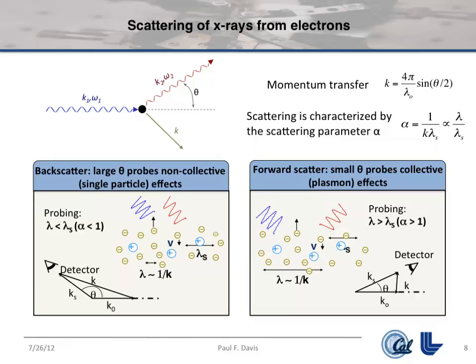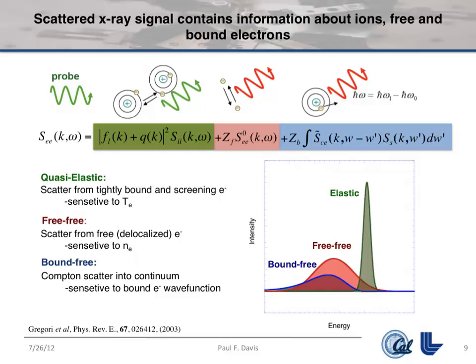And in the other limit, in forward scattering, you're probing very long scale lengths in the plasma, which means you're outside of any screening length that is in the system, and you see collective effects. So in particular, I'll show data scattering off plasmon resonances in the system, electron-electron waves, which tells you something about the free electron dynamics in the system, which can give you information about electron density and ionization, which is what I'm interested in.